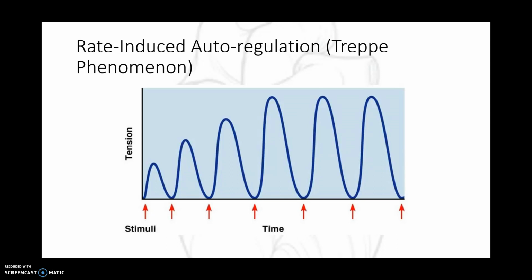Actually, calcium entry into the cell depends not only on the duration of phase 2, but on how many of them occur per minute. So even though each phase 2 has a decreased amount of time individually, we have more of them per minute. There will be less calcium entering in each individual phase 2, but there are more phase 2s per minute, which ultimately gives us an increase in intracellular calcium, which gives us an increase in contractility.